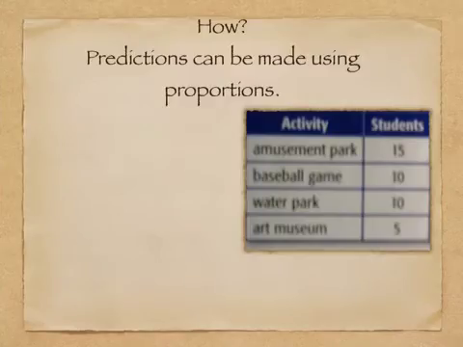Okay, so how can we use samples to make predictions? Well, predictions are made using proportions. Yes, we can't get rid of them. Proportions are back again. Okay, so if we look at this data table here, it looks like a data table of activities that students like to do. So 15 students want to go to an amusement park, 10 want to go to a baseball game, 10 want to go to a water park, and 5 want to go to a museum.